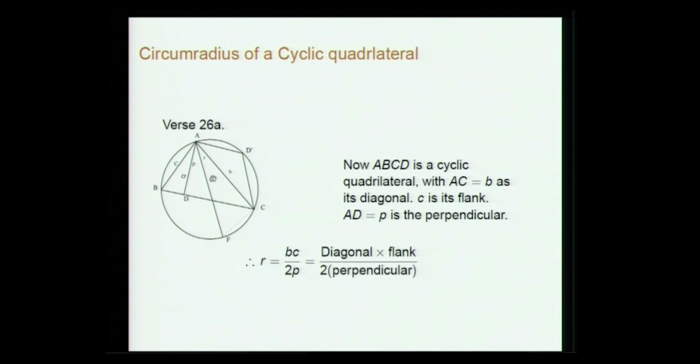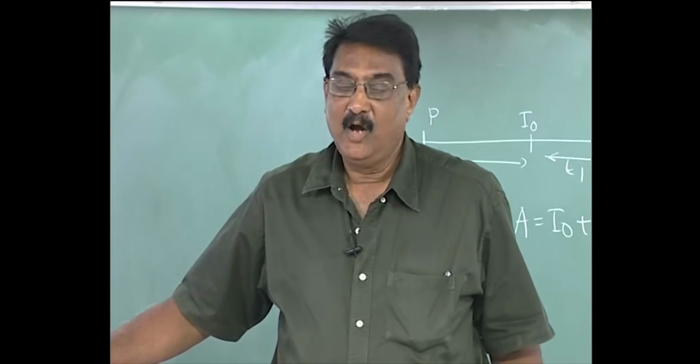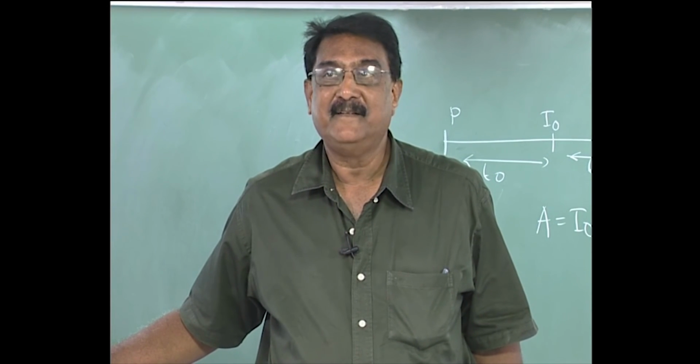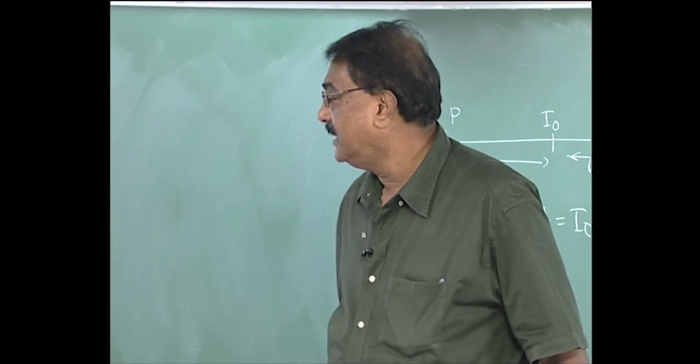So, C into B: two sides of this triangle will be C, that is one of the sides of the quadrilateral, and B, which is the diagonal of the cyclic quadrilateral. So, then BC is equal to diagonal into flank, divided by the perpendicular, because the perpendicular has been found using the earlier result, how to find the perpendiculars and segments. So, using that, you get the result.